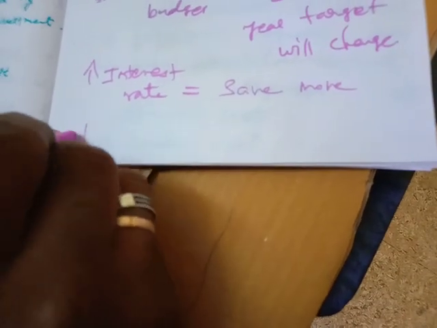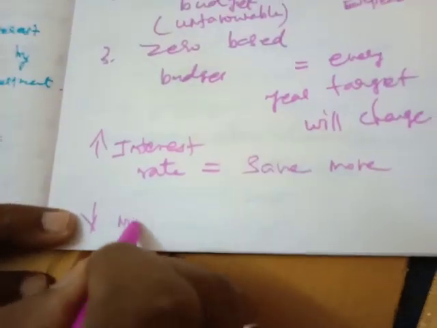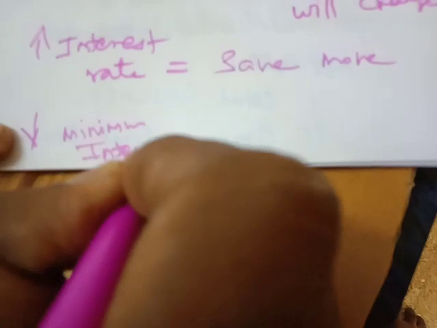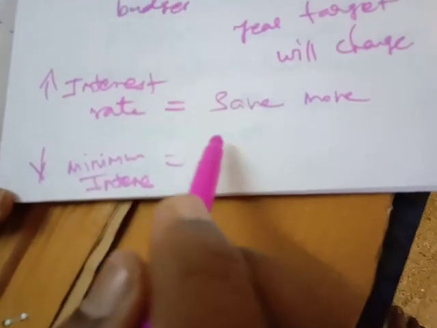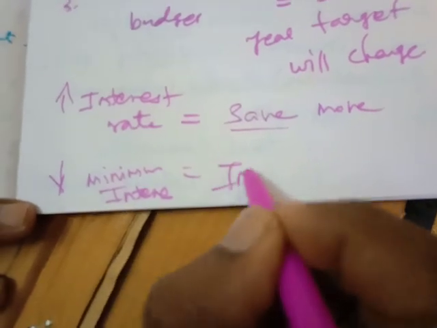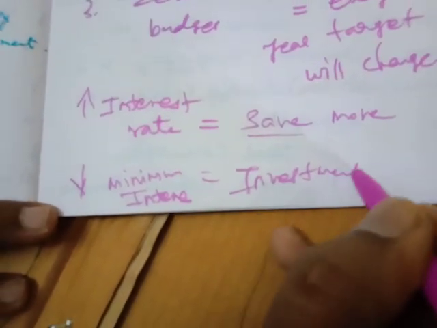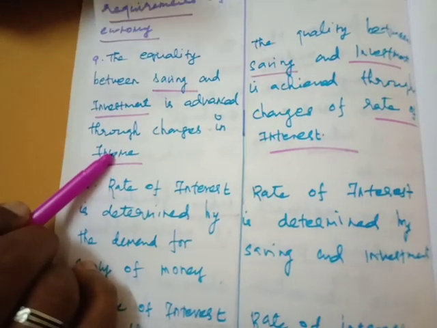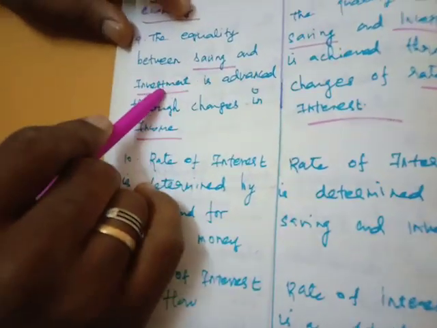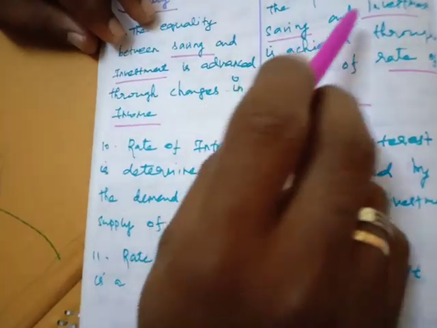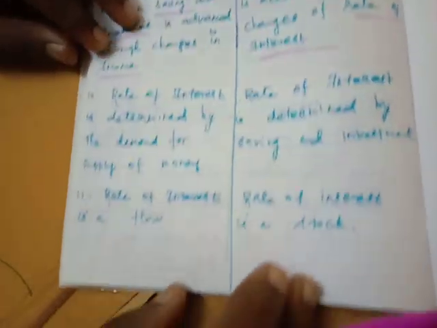If the interest rate falls to a minimum, the people are not willing to save their money in the bank. They are willing to invest their money in business investment. So in the Keynesian theory income is the very important factor for determining saving and investment, but in the classical theory the rate of interest is very essential for savings and investment.